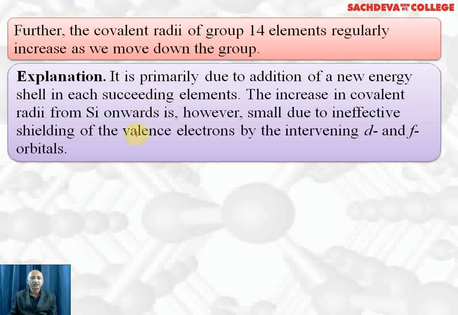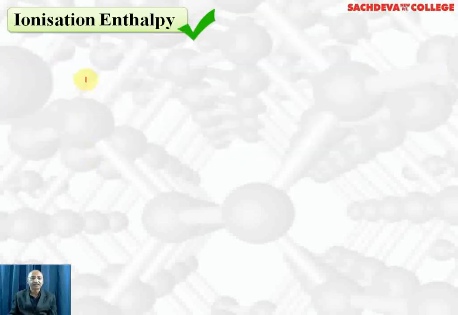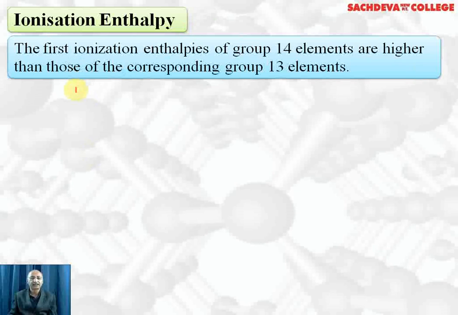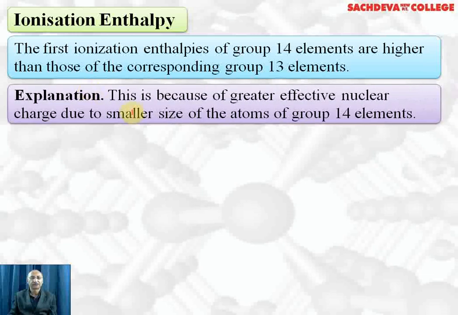The increase in covalent radii from silicon onwards is, however, small due to ineffective shielding of valence electrons by intervening d and f electrons, which have poor shielding effect. Next, we have ionization enthalpy. The first ionization enthalpy of group 14 is higher than that of group 13 due to their smaller atomic size and greater effective nuclear charge. This is because of the greater effective nuclear charge due to the smaller size of group 14 elements.